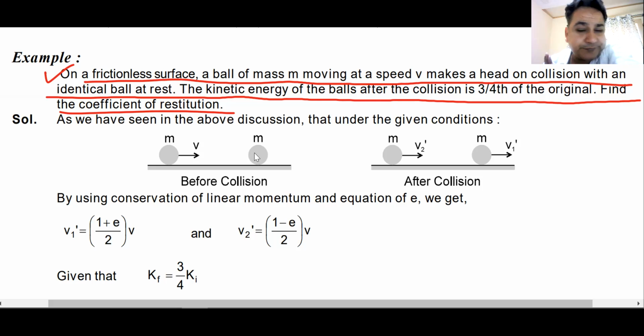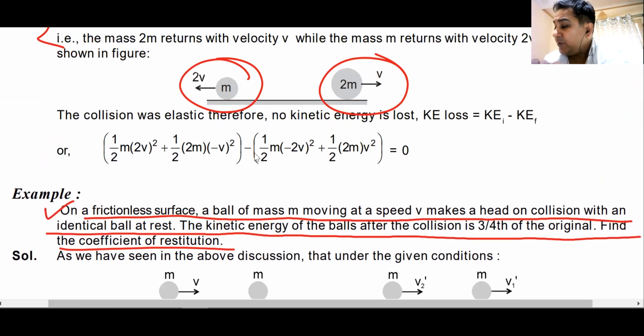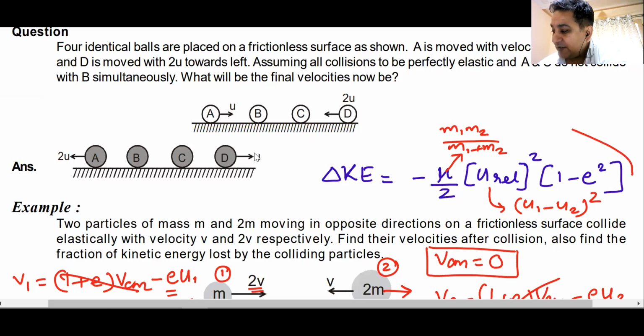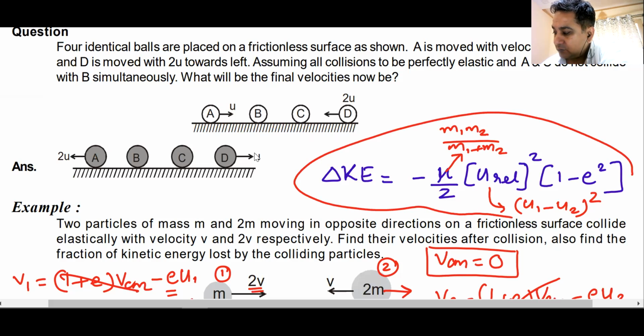Shall I do it? Now again, obviously you can do it by the law of conservation of momentum, then the value of e, putting in everything and getting the values. But you get it more easily. How? If you remember what I've told you here, you can apply this one. You will get your answer in a flash.